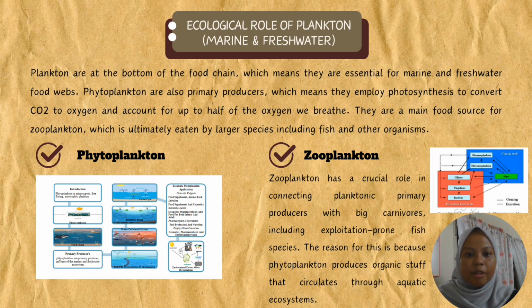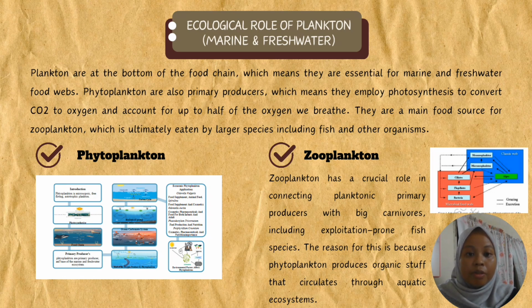Plankton are at the bottom of the food chain, which means they are essential for marine and freshwater food webs. Phytoplankton are also primary producers, which means they employ photosynthesis to convert CO2 to oxygen and account for up to half of the oxygen we breathe. They are a main food source for zooplankton, which are ultimately eaten by larger species including fish and other organisms. So the first one is phytoplankton.